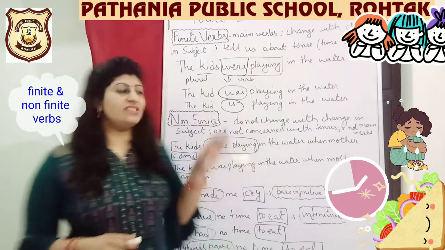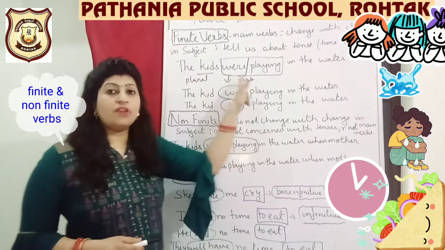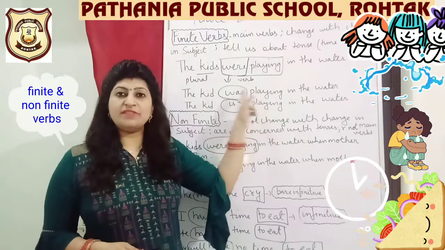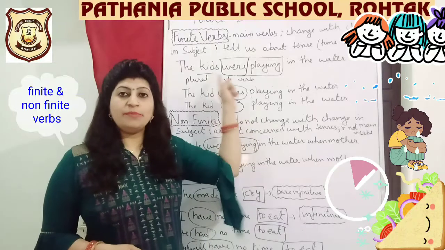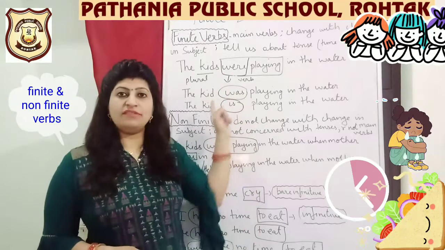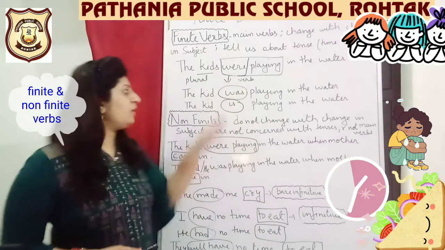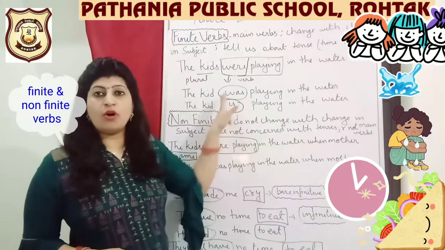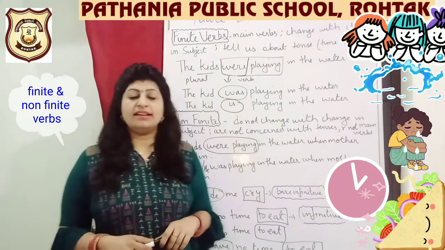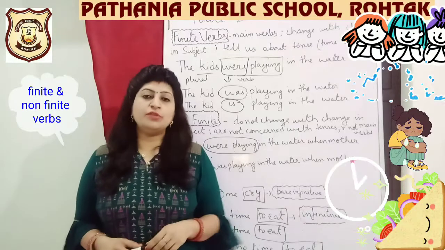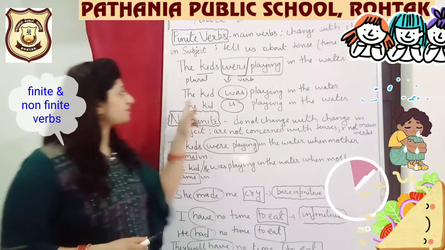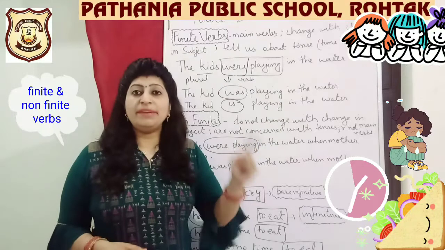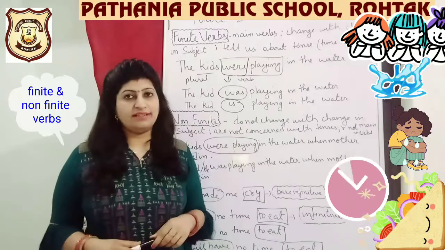You can see the changes that are happening out here. Were has changed into was. Again, to bring it in the present, we have changed it into is. From plural to singular, we have changed it into was. Kids, kid. Kid was there, so we are using was or we are using is, right? If we were talking about the future, we will use the kid will be playing in the water, right?